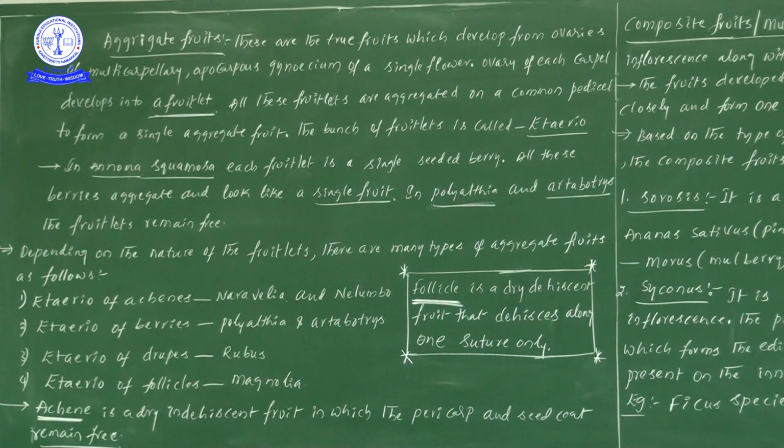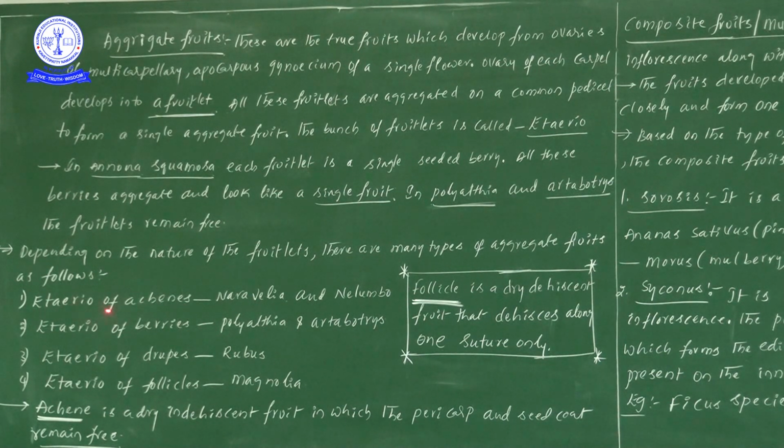Now the information I would like to stress is in the next line: depending on the nature of fruitlets, there are many types of aggregate fruits as follows. So depending on the nature of fruitlets, there are many types of aggregate fruits we can see. Now let us see them one by one with examples. First one, you see, etario of achenes.